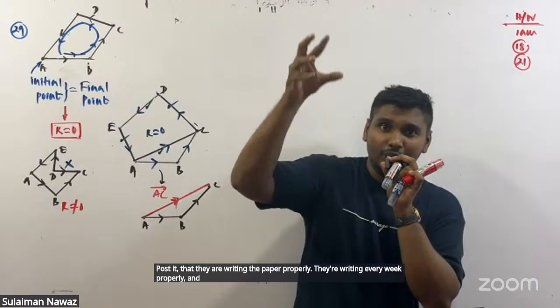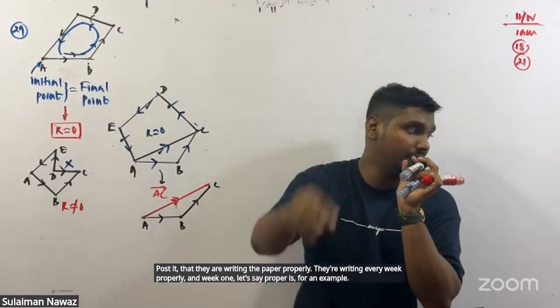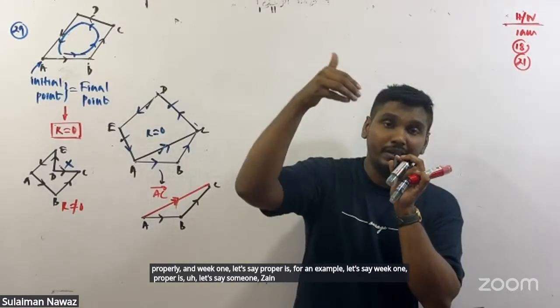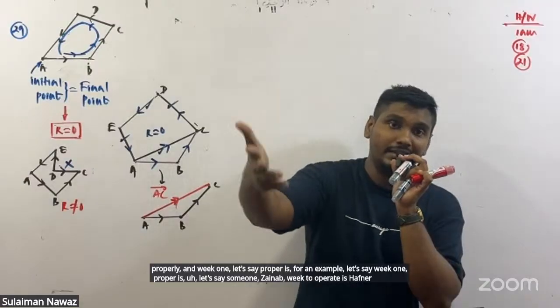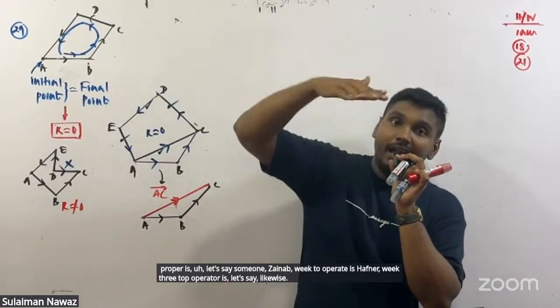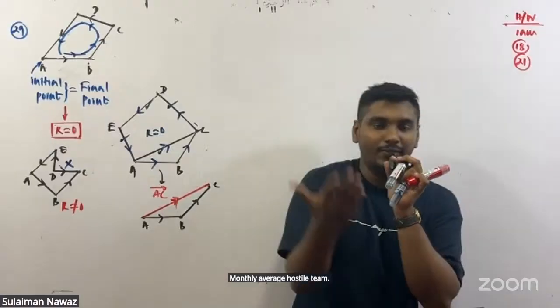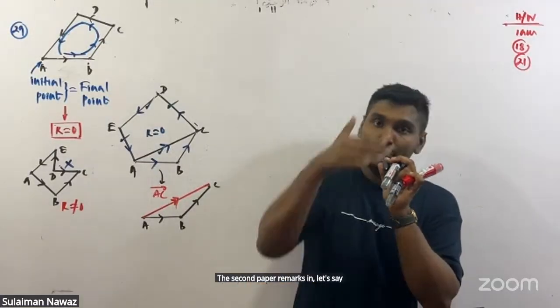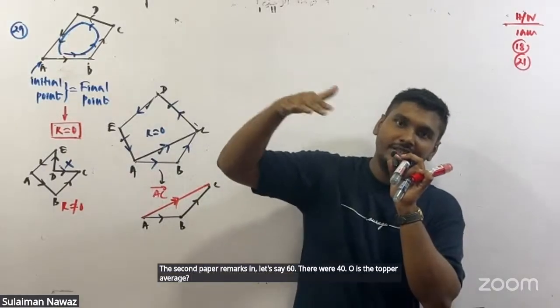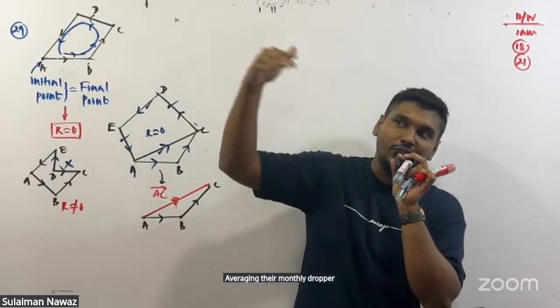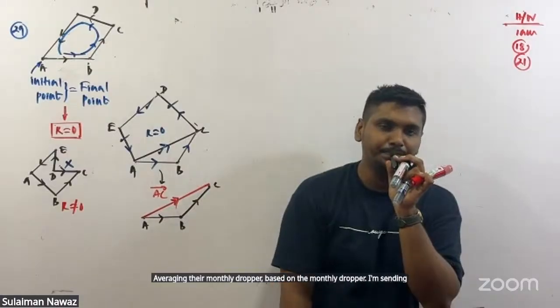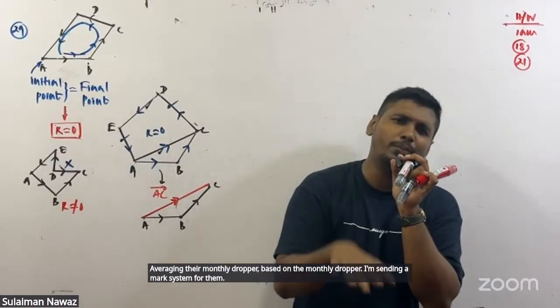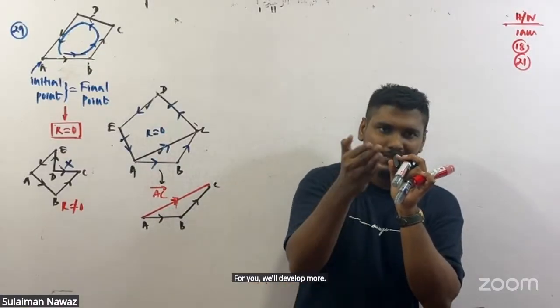Let's say the week one topper is someone like Zainab, the week two topper is Hafna, and the week three topper is someone else, likewise. Who is leading the monthly average? Sometimes your marks in one paper are 50, in the second paper 60, and in another 40. Who is the topper on average? Based on the monthly topper, I'm sending a marking system for them. For you, we'll develop more, so very soon we are starting that.